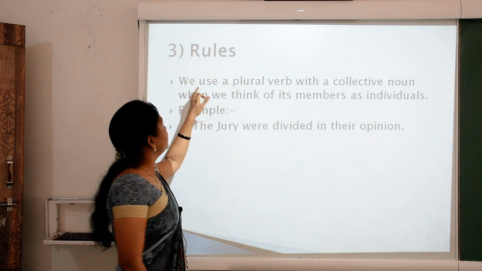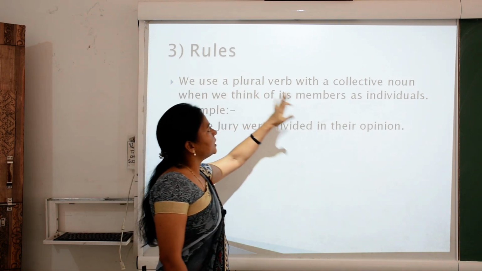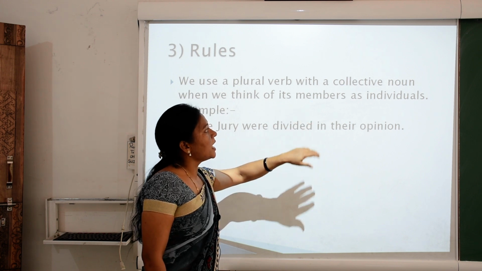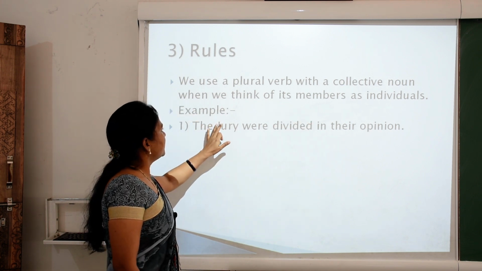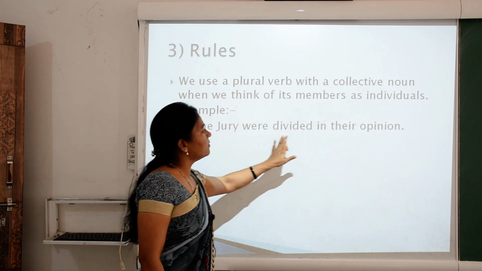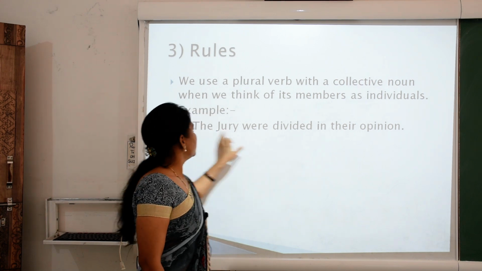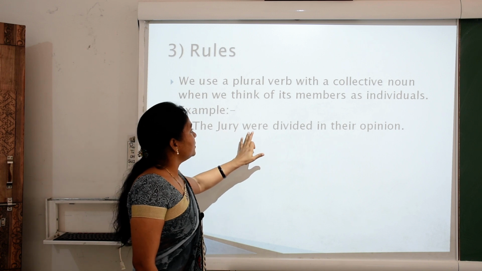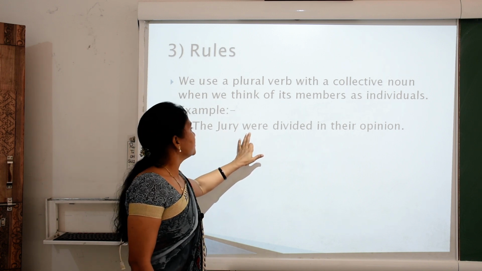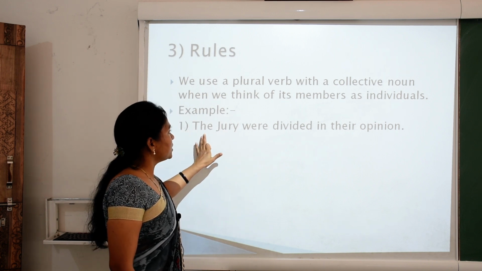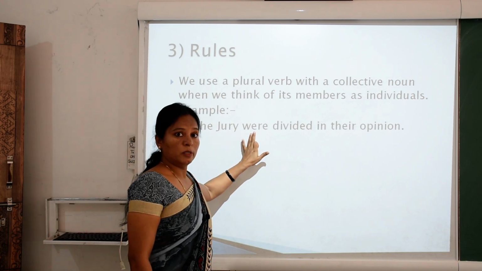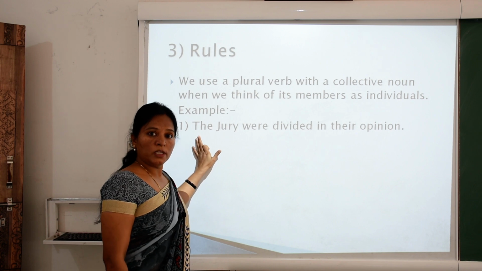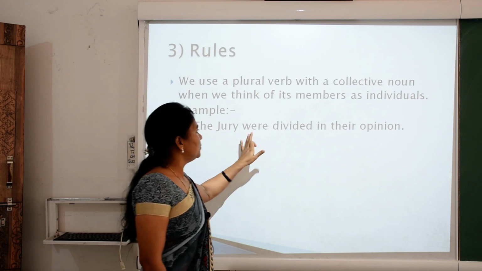Now rule number three. We use a plural verb with a collective noun when we think of its members as individuals. Example, the jury were divided in their opinion. So what is the jury? A group of members. Were is a plural verb. So the jury is a plural subject, then we use a plural verb according to the definition. If the subject is plural, then the verb will be plural.